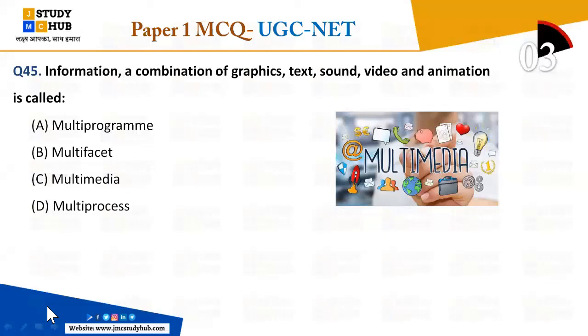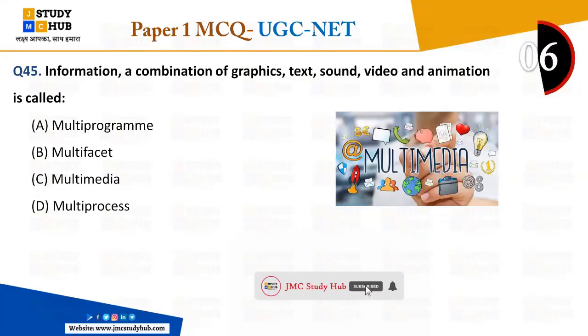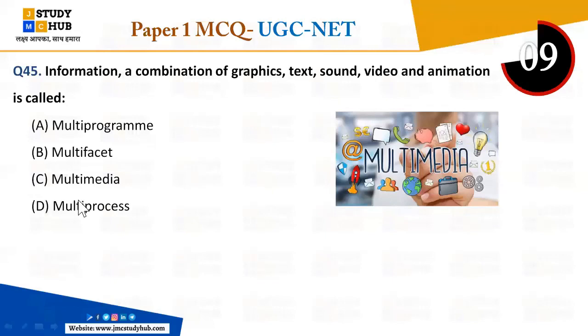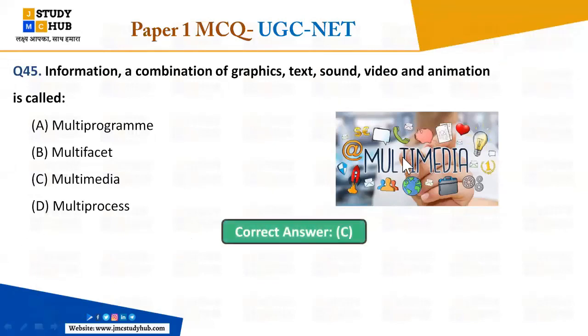So informations or combinations of graphics, text, sound, video, animations all together, then when we mix and we make a meaningful information, that is called as multimedia. Okay. So here the right answer is multimedia. Okay, so I think you have enjoyed all the questions, right?